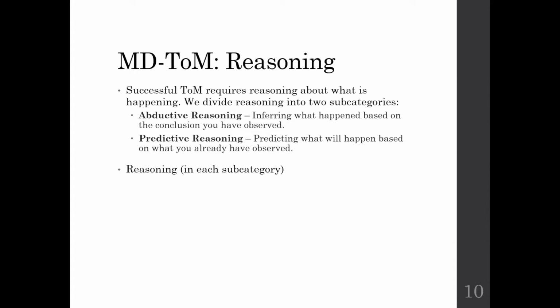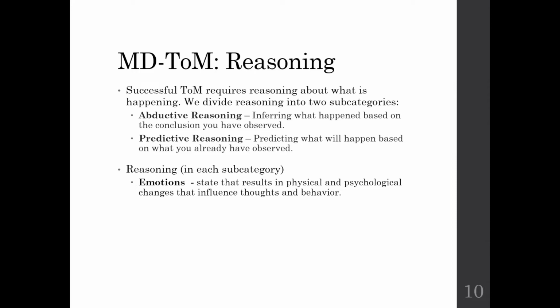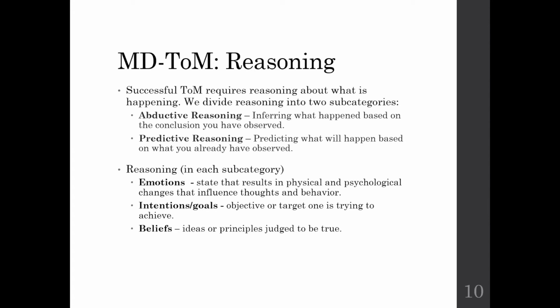And so reasoning has, in each of these subcategories of abductive reasoning and predictive reasoning, 4 subdomains. And those are emotions, states that result in physical and psychological changes that influence thoughts and behavior; intentions and goals, objectives or targets one is trying to achieve; beliefs, ideas or principles judged to be true; and values and desires, which are emotionally charged motivations.